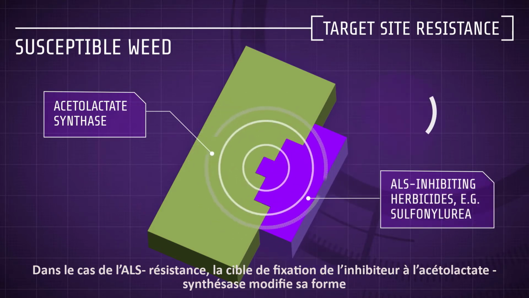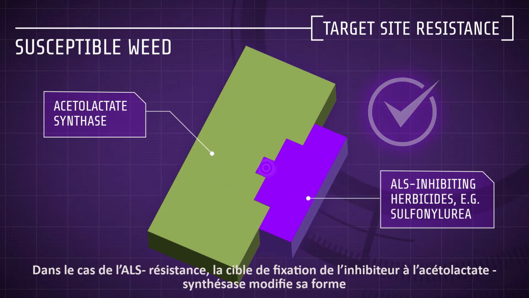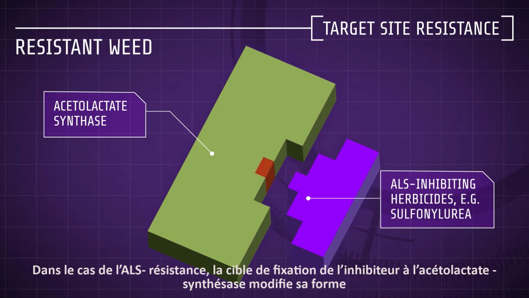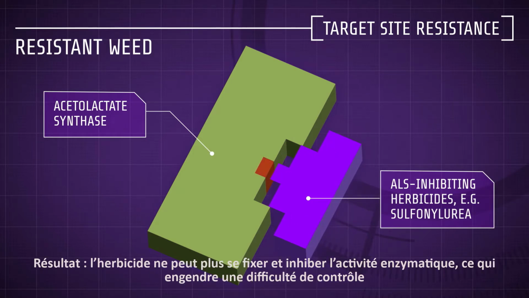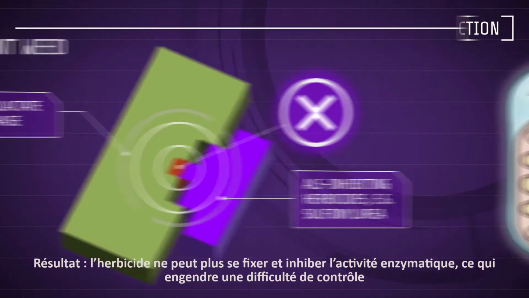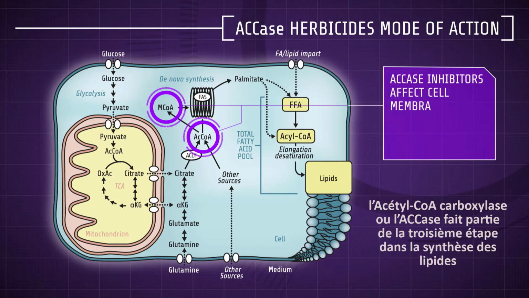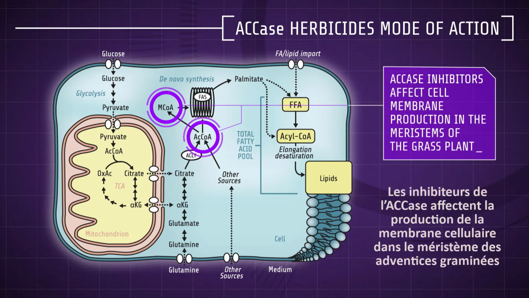In the case of ALS resistance, mutations in the herbicide binding site of acetolactate synthase alter its shape. As a result, the herbicide can no longer bind and inhibit its activity. This can result in complete loss of control. Acetyl coenzyme A carboxylase, or ACCase, is part of the first step of lipid synthesis. Thus, ACCase inhibitors affect cell membrane production in the meristems of grass plants.